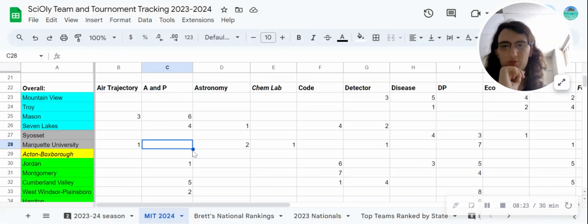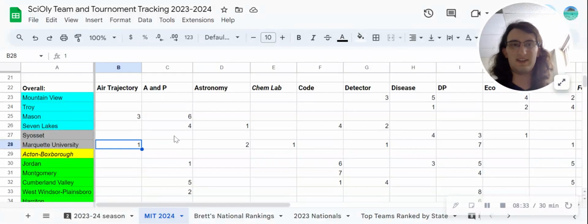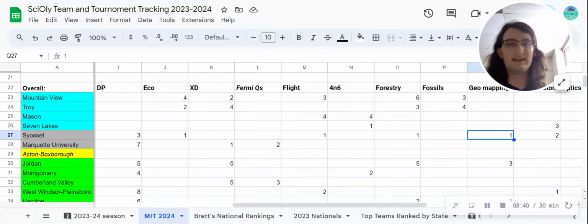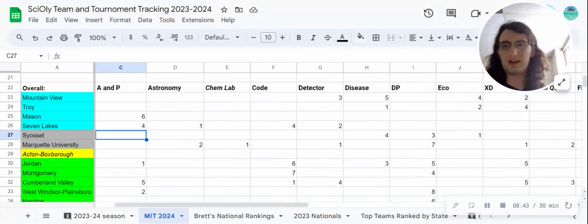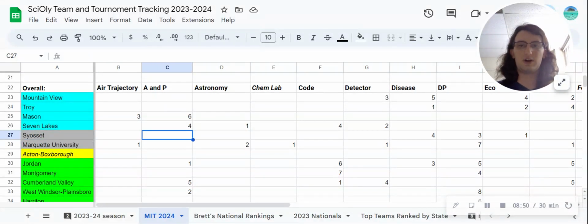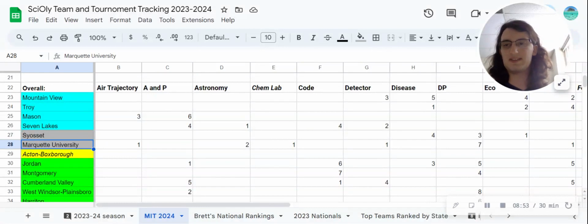But as I was going through here and looking at events that Marquette and Syosset are good at and where I think they'll rank in each of these events, I kept stumbling upon a series of events where I'm like, wow, this is another event that Marquette is amazing at, or wow, it's another event that Syosset's really good at. You can see just when I'm scrolling through here how many first places and second places these two teams get. So I did decide, after going through on an event-by-event basis, to rank these two teams ahead of Jordan and Acton Boxborough. Again, this could go either way.